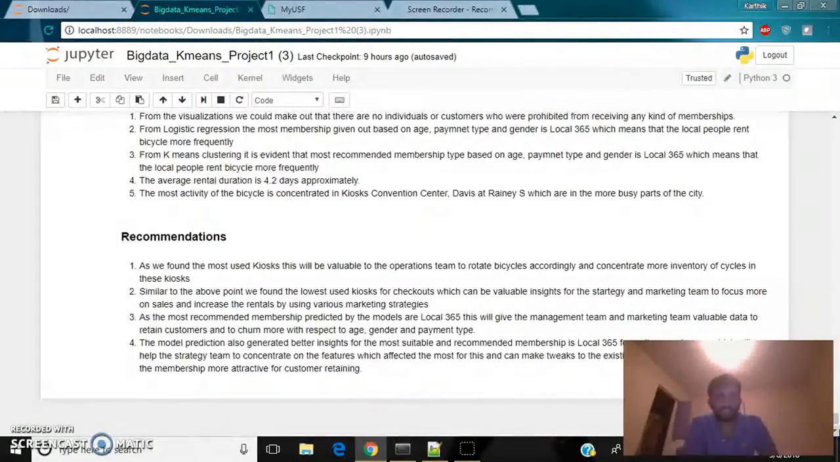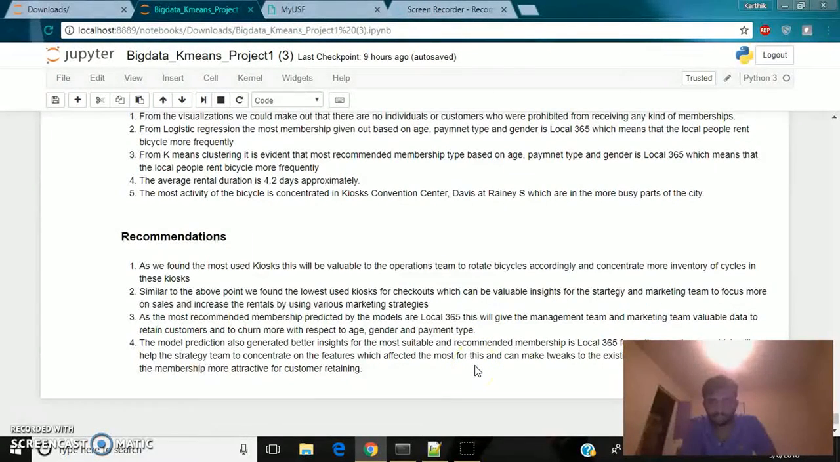Next, here are the recommendations of our project. As we found the most used kiosk, this will be valuable to the operations team to rotate the bicycles accordingly and concentrate more inventory of these cycles in this kiosk. Similar to the above point, we found the lowest used kiosk for the checkouts, which can be valuable insights for the strategy and marketing team to focus more on sales and increase their rentals by using various marketing strategies.